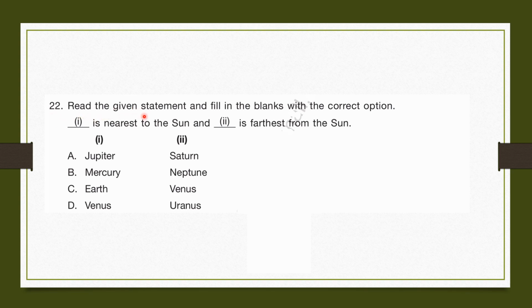Read the given statement and fill in the blanks with the correct option. 1 is nearest to the sun and 2 is farthest from the sun. So 1 should be Mercury and second should be Neptune. So the correct answer is B. Mercury, Neptune.